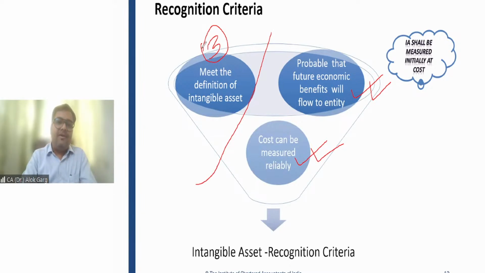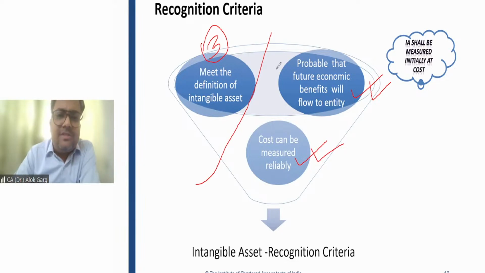If this third criteria would not have been there and I purchased a mobile and I was just looking at a recognition condition, the recognition condition in Ind AS 16 is future economic benefits should be probable and cost can be measured reliably. The same recognition condition in Ind AS 38 is future economic benefit and cost can be measured reliably. I'm a bit confused whether this mobile is a tangible or intangible asset.